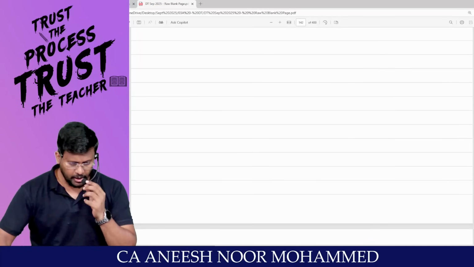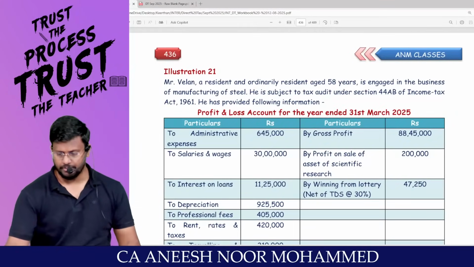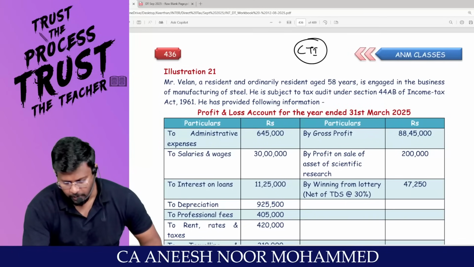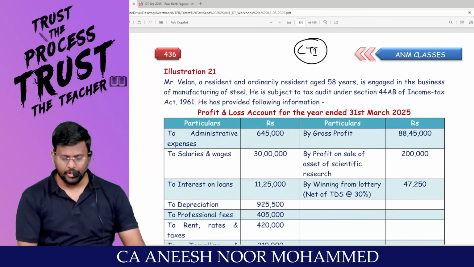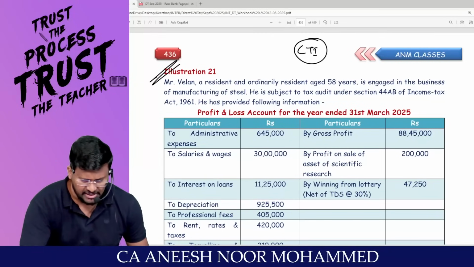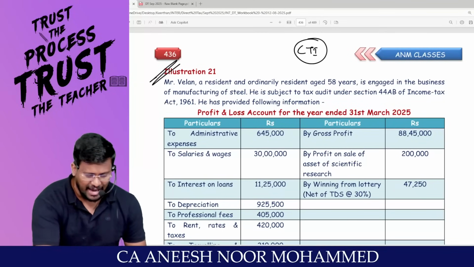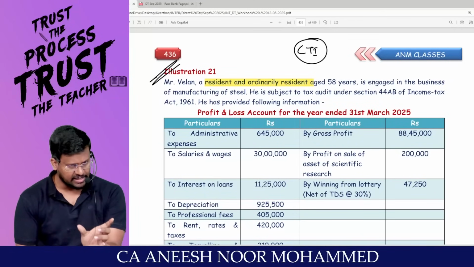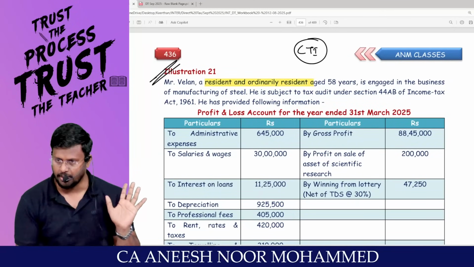Sir, very happy morning to all. So we are doing computation of total income. We are moving into the next question on computation of total income. Mr. Valen, a resident and ordinarily resident. Sir, when you read this word in tax, global income is taxable in India.